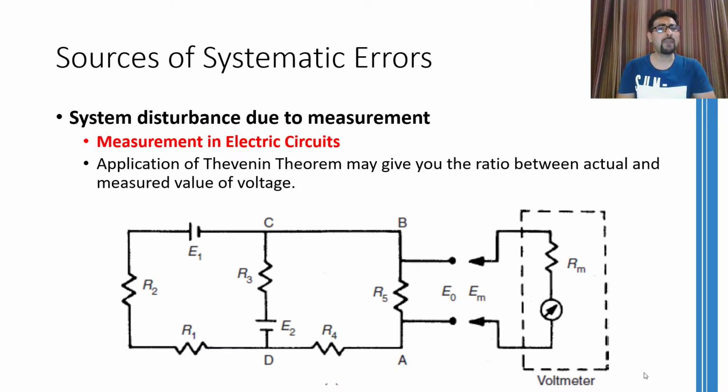Now you must be able to appreciate why the internal resistance of a voltmeter is desired to be as large as possible. It is because the internal resistance is coming in parallel with the load resistance R5, so the larger the internal resistance, the closer the net resistance of R5 in parallel with the internal resistance will be to R5.